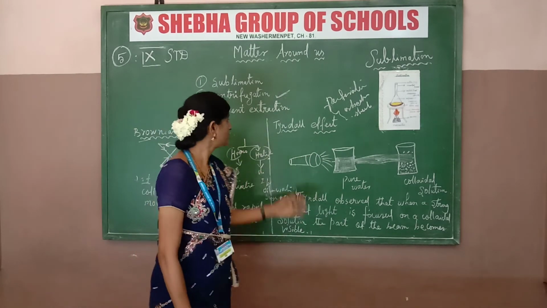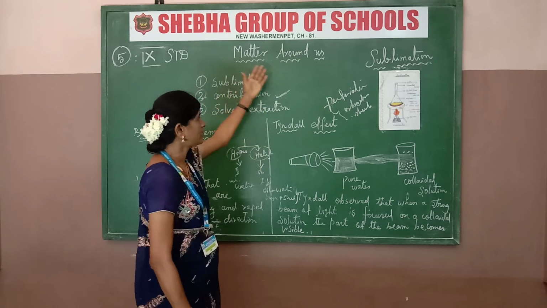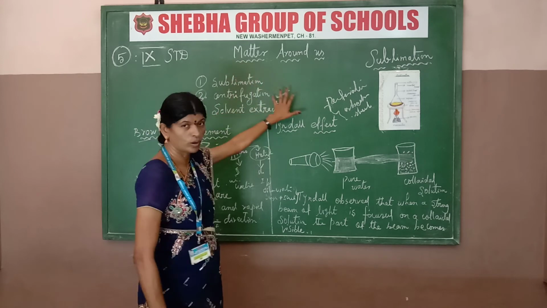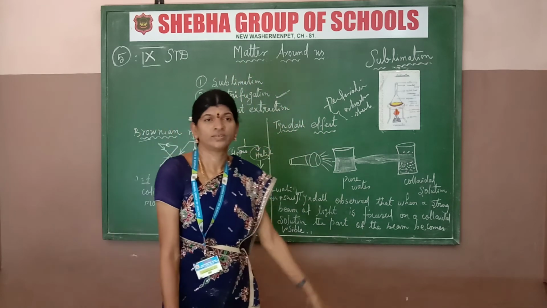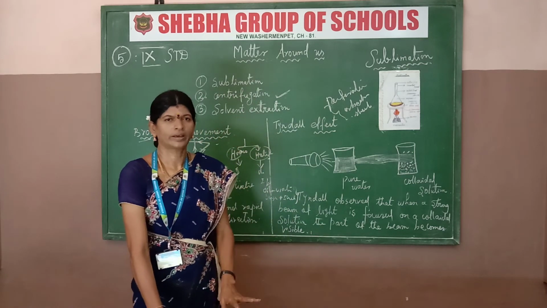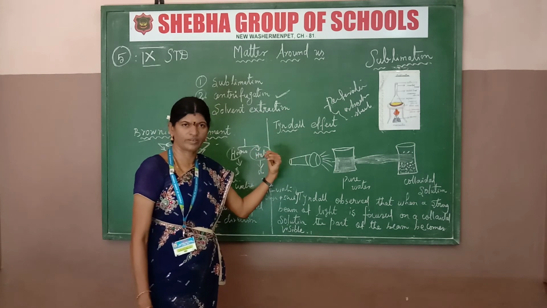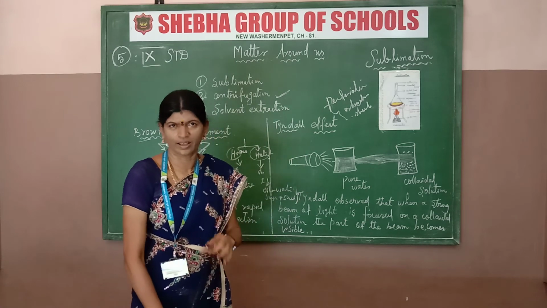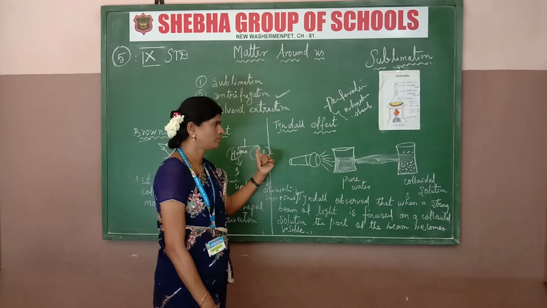Listen children. The first lesson, physics, I will finish. The second lesson, matter around us, chemistry, is finished, so physics and chemistry are over. Next, every day you sit at home, write and practice reading well. Then send the homework in the WhatsApp group every day. Some of the students are sending, some others are not sending. I am noting the student names. Okay, please send regularly to the group.